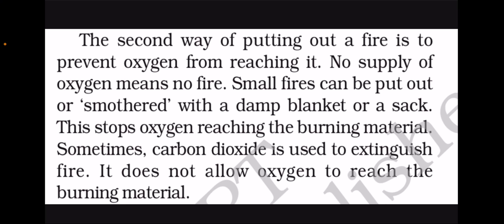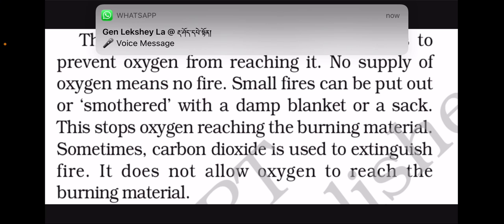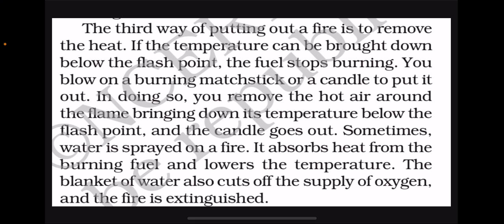Then it will be put out, as this stops oxygen reaching the burning material. Sometimes carbon dioxide is used to extinguish fire. It does not allow oxygen to reach the burning material. So we also use carbon dioxide to put out fire, because when we use carbon dioxide, oxygen cannot reach there. So these are some of the second way.